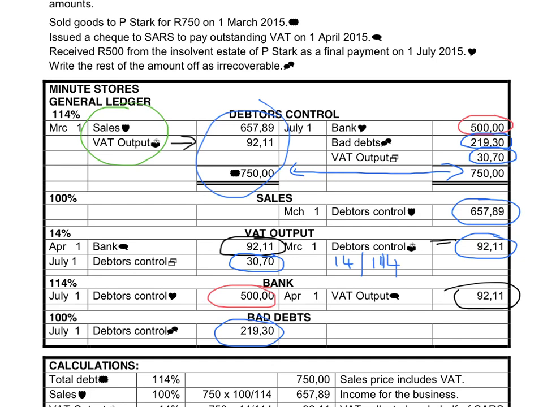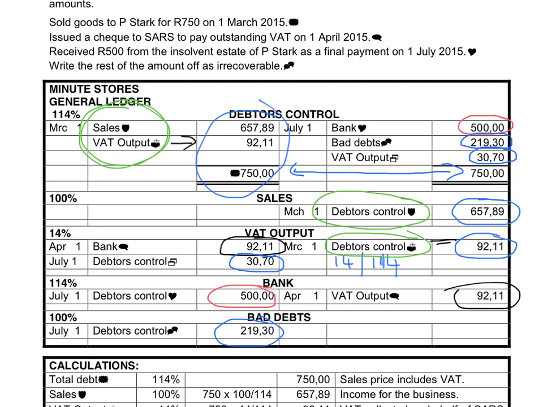And then you will do a calculation to say what portion of that amount is the income for the business, and we will credit sales with that figure. And what portion of this total amount is VAT, and we will credit VAT output with that portion. That means that we owe 92 Rand and 11 cents that we collected on behalf of SARS.